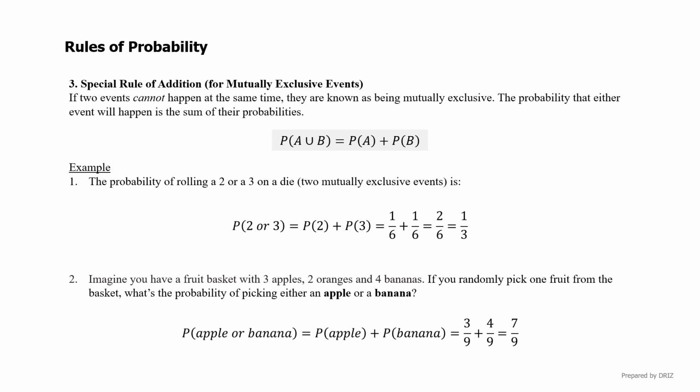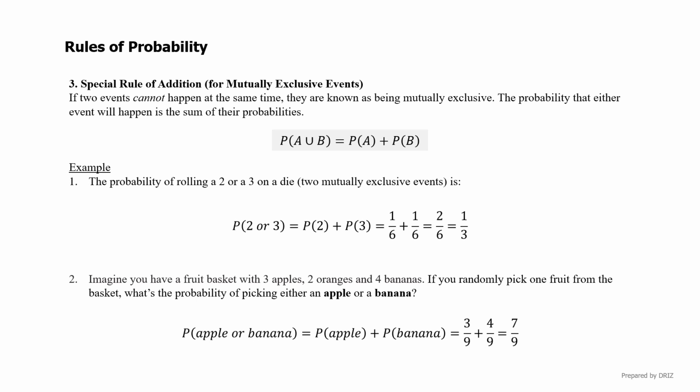Now let's go through the example. You roll a die. What's the probability of rolling a 2 or a 3? The probability of rolling a 2 is 1 out of 6. The probability of rolling a 3 is also 1 out of 6. Since they are mutually exclusive, we add them. 1 over 6 plus 1 over 6 gets you 2 over 6, which is 1/3.